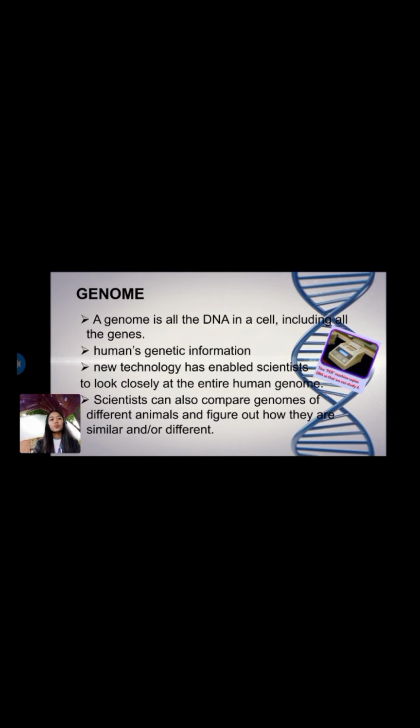Scientists can also compare genomes of different animals and figure out how they are similar or different. In living organisms, genomes are stored in long molecules of DNA called chromosomes.